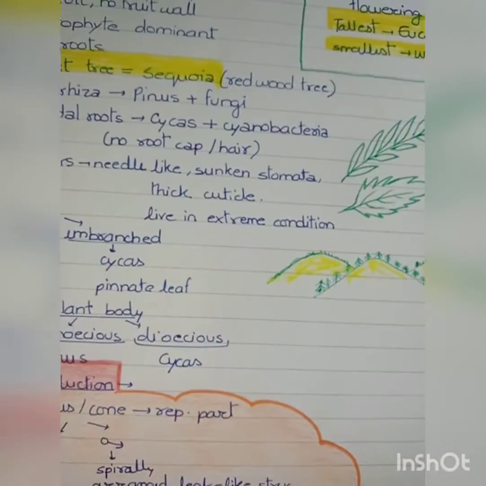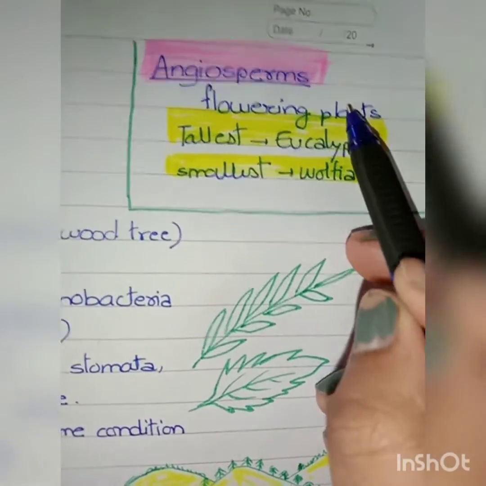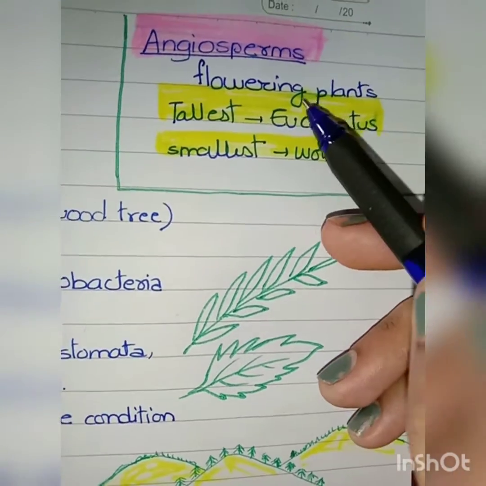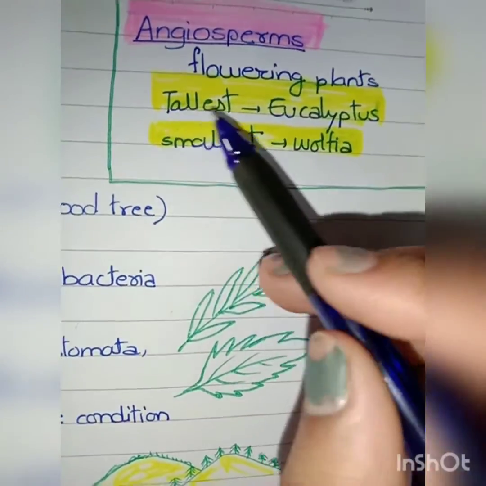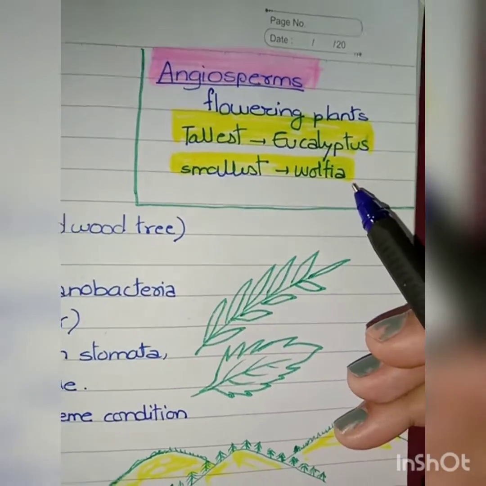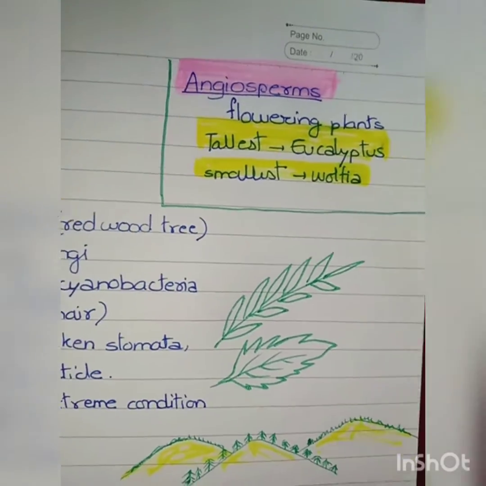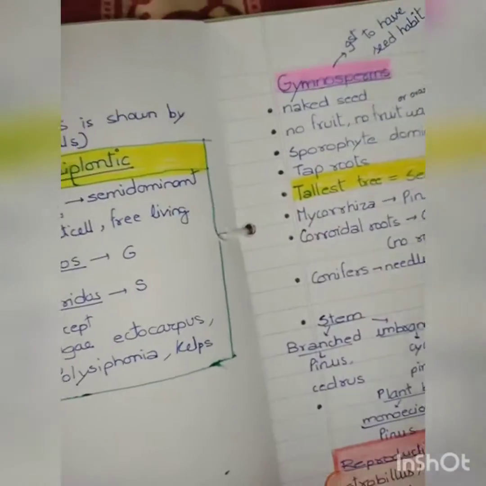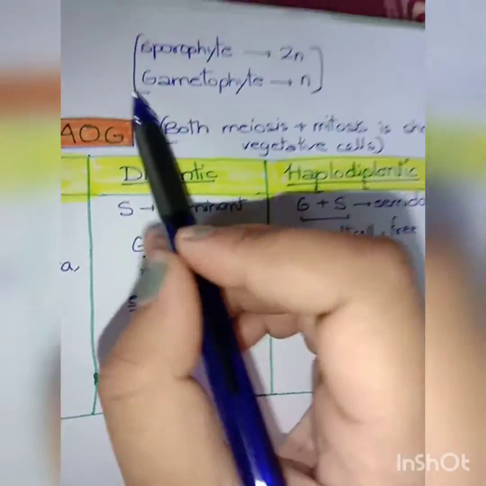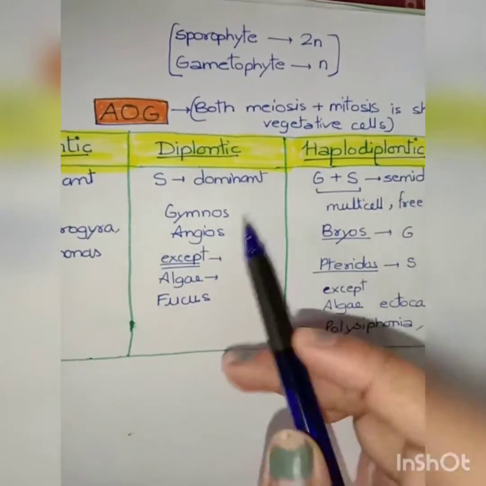All right. So now we are done with the gymnosperms part. About angiosperms, we all know the main features. It's very simple. Angiosperms are known as the flowering plants, and the tallest tree of angiosperms is eucalyptus, and the smallest is wolffia. Just this part is important. Rest part we all know. We have read it in our class 10th and all. Right? It's the same only. Nothing important in that.